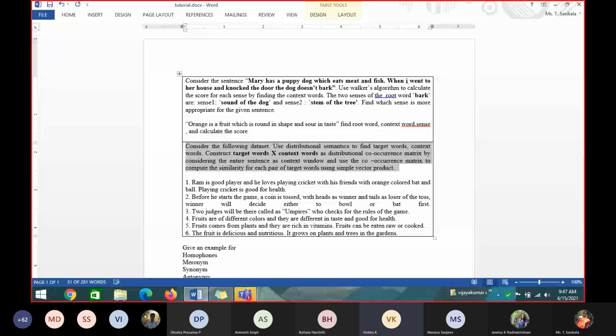Ma'am, the target words dot product between them. Between the target words, you have to find the dot product of all combinations. Then after that, I will show you. Whichever is the highest, that is more related, and whichever is the lowest, that is not related. So they are semantically similar, and you have to show semantically dissimilar. These are all you can show.